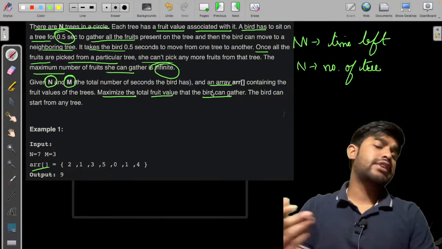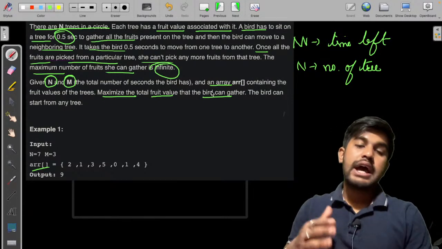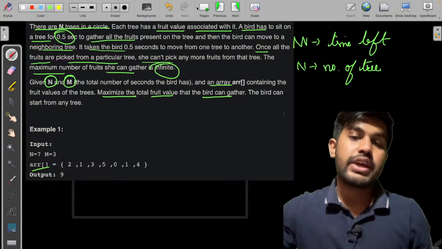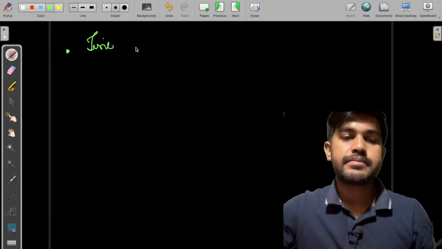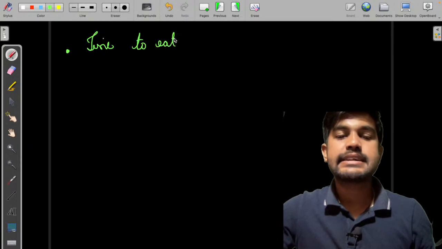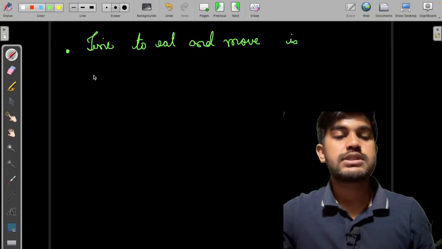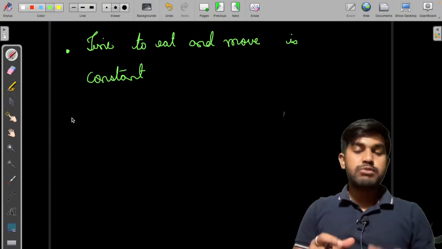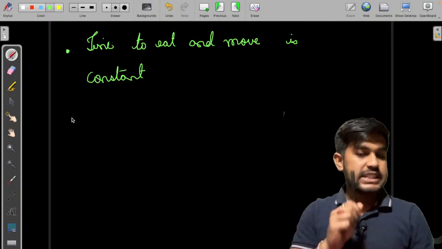And the bird can start from any tree. So it can either start from 0, it can either start from 1, it can either start from 2, it can either start from 3. So a single observation that is enough is that time to eat and move is constant. The only single observation that is needed to solve this particular question. Time to eat and move is constant. Okay, that is half a second. If done both, that is 1 second.